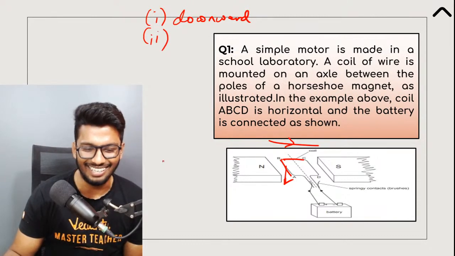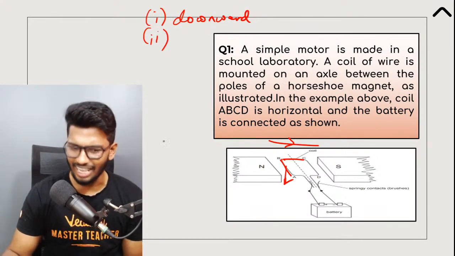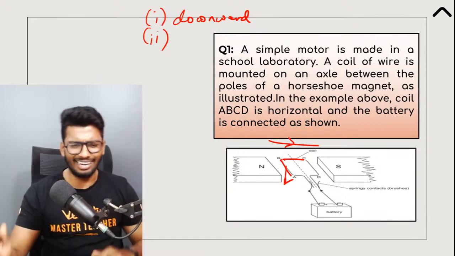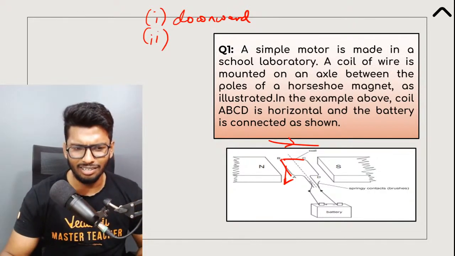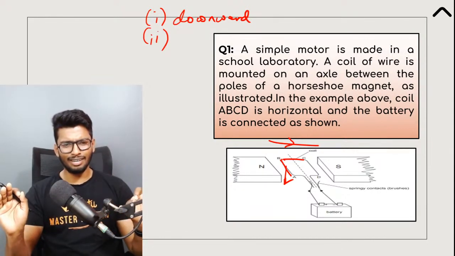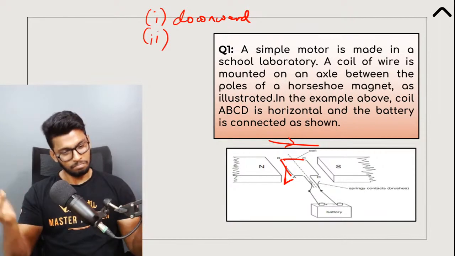Aha, Snehaji. Anyone else? Does everyone agree with the same answer? Or is there any different answer that you have in mind about this? Sure? 100%? 110%? 200%? Clear?